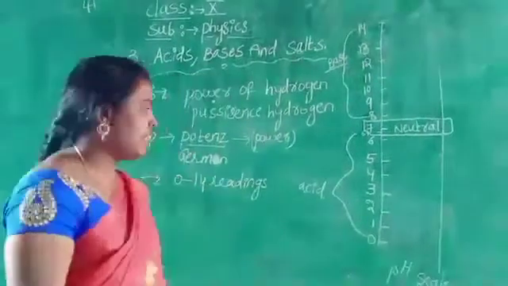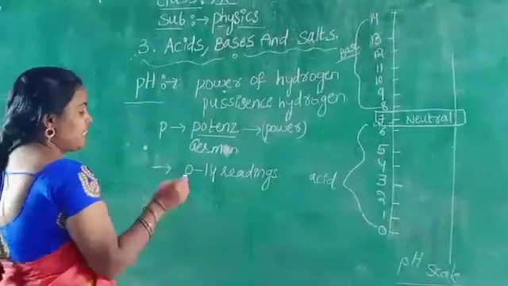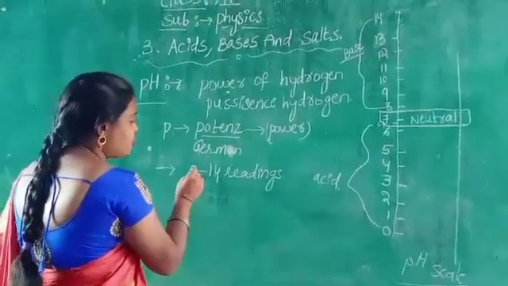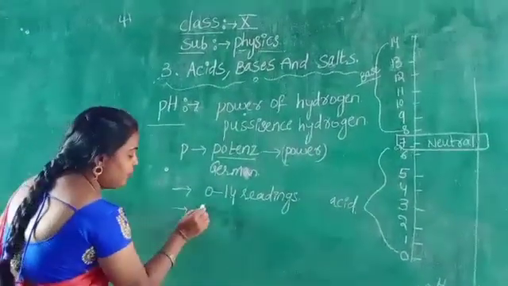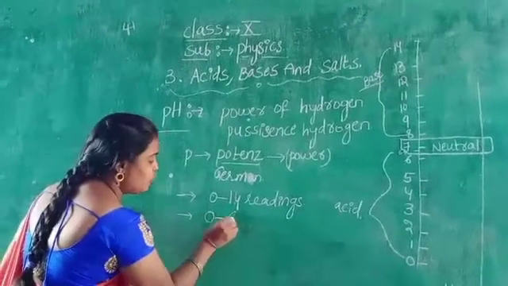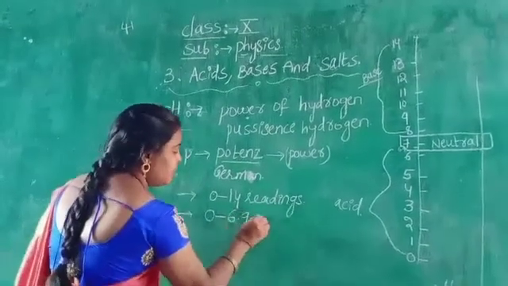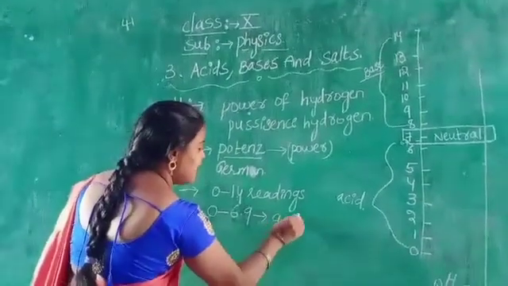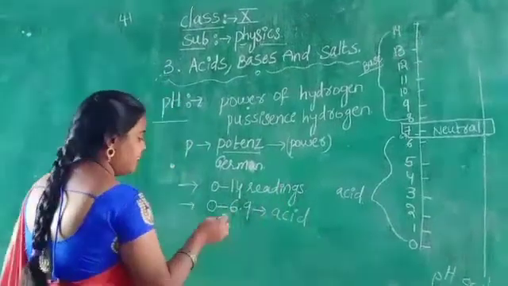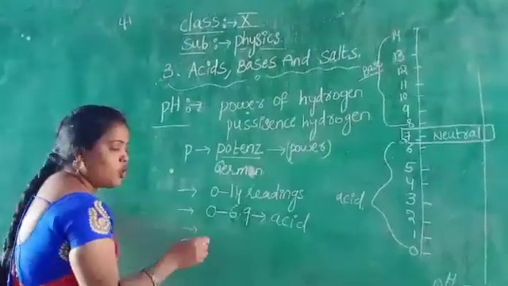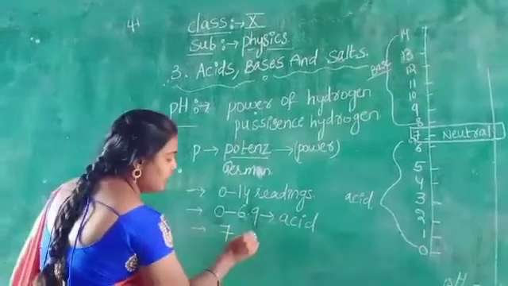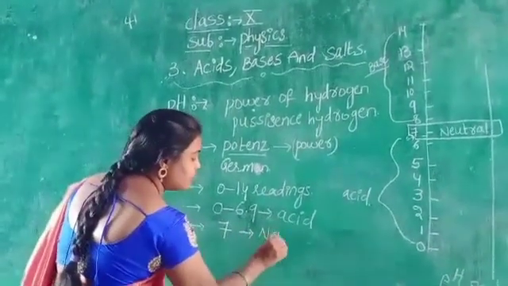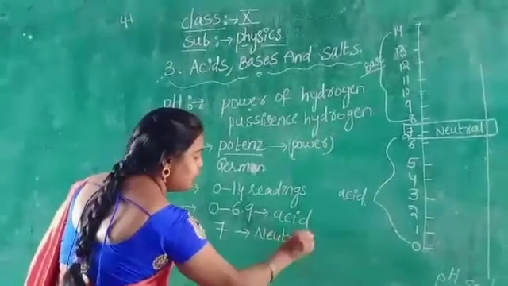Children, now you understand, I think so. The pH scale consists of 0 to 14 readings. If the value is between 0 to 6.9, that is called acid. If the pH scale shows the value exactly 7, that is called neutral.